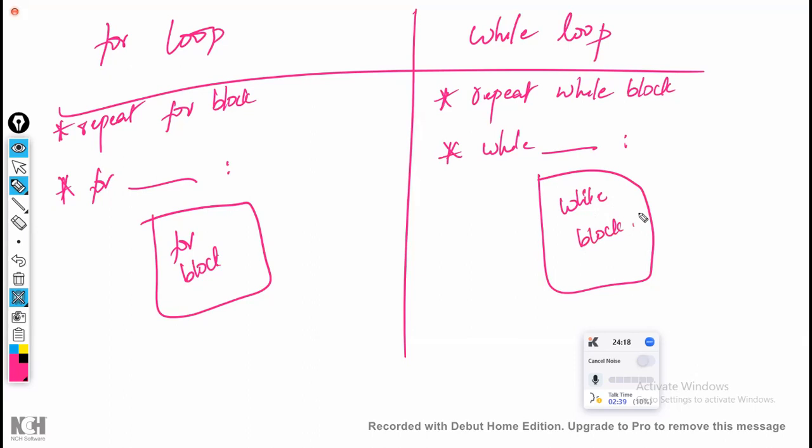Now what is the difference between both of them? The for loop is going to work for each value in the sequence. For each value in the sequence is called a for loop. Till the condition is satisfied, execute the code is called a while loop.